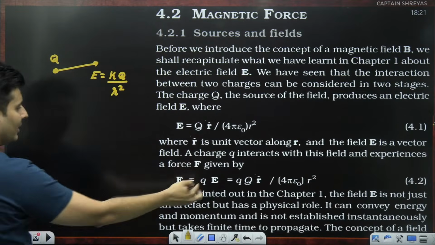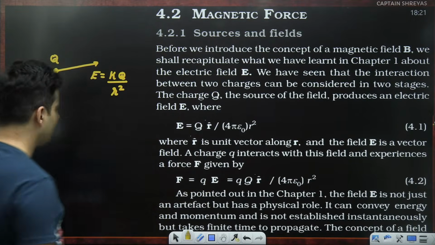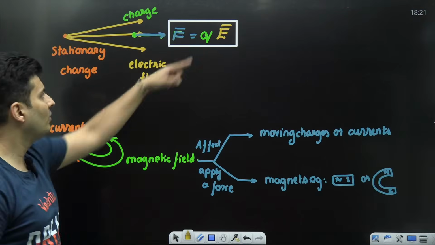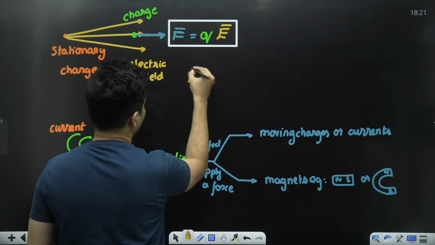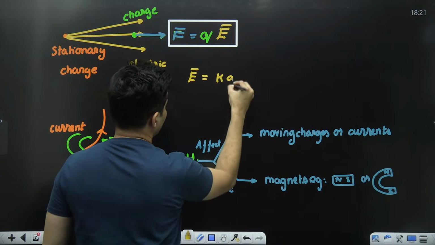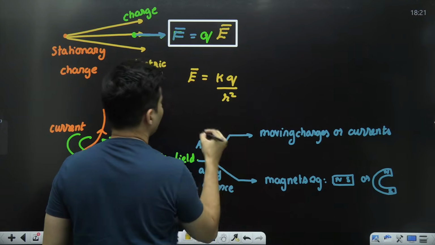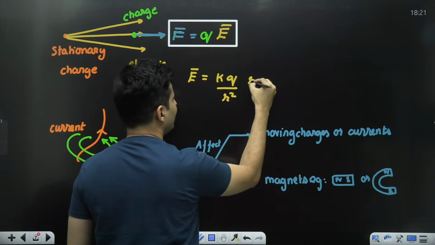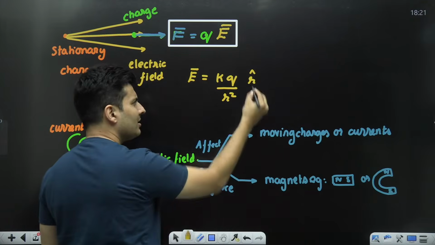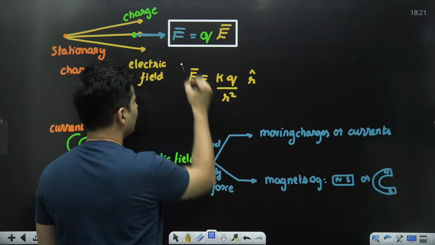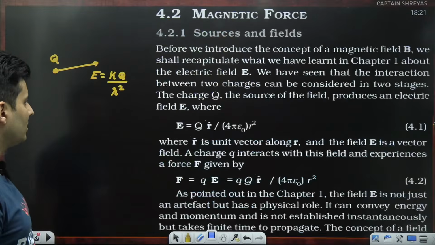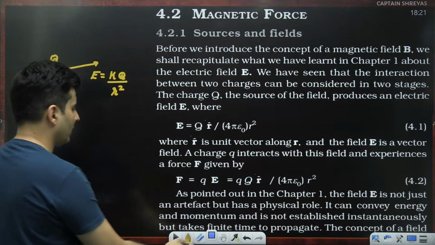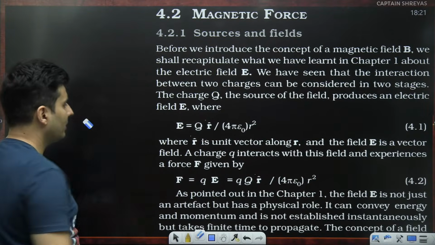And that same field will apply a force which is given by charge into field, which is exactly what I have told you over here. And this electric field due to a point charge is kq divided by r square. But if you write it vector wise, it will be r hat. This is just a unit vector, nothing great about it, just to represent the direction. That is exactly what they have also written over here. No point writing the same thing.